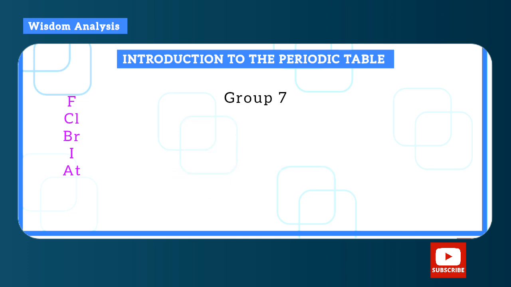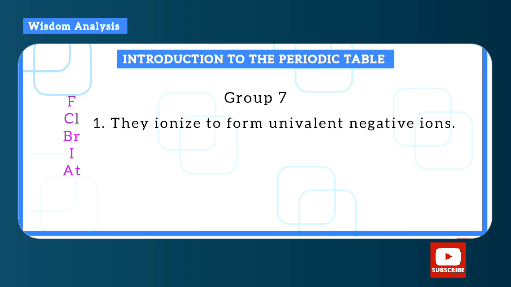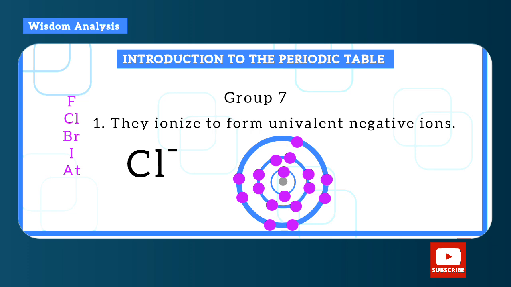So here are some properties of group 7 elements. They ionize to form univalent negative ions. That is, they collect only one electron and therefore they become -1 or just a minus. So you see, they have 7 electrons in the outermost shell, so you need just one electron to be complete. That's why they form univalent negative ions, that is, negative ions of charge -1.